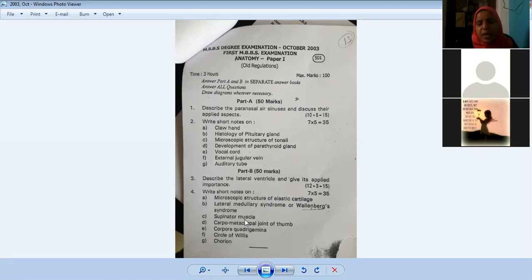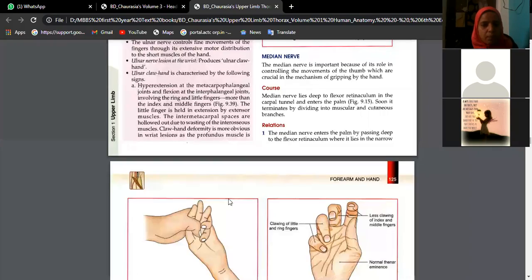Supinator muscle: just check origin, insertion, nerve supply, and action. Carpometacarpal joint, this we will see better. First, the carpometacarpal joint. This is important also.